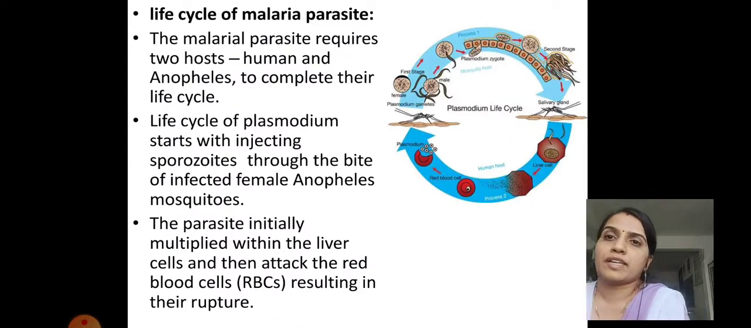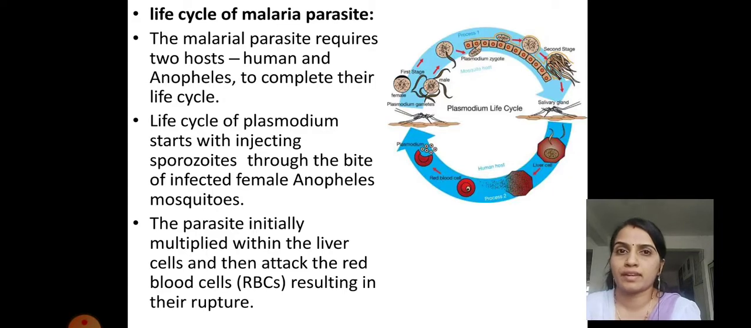The life cycle of malarial parasite. The malaria parasite requires two hosts, human and female Anopheles mosquito, as we have discussed before. The life cycle of Plasmodium starts with injecting sporozoites through the bite of the infected female Anopheles mosquito. This is the time when they get entry into the body.